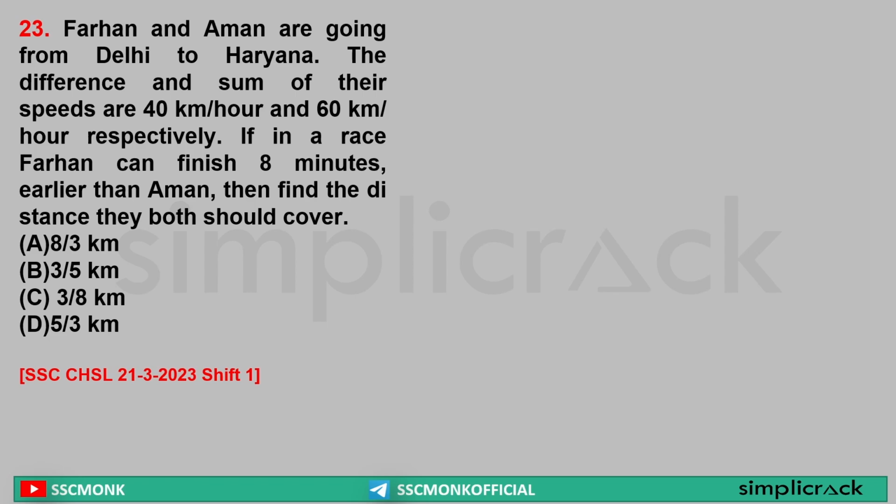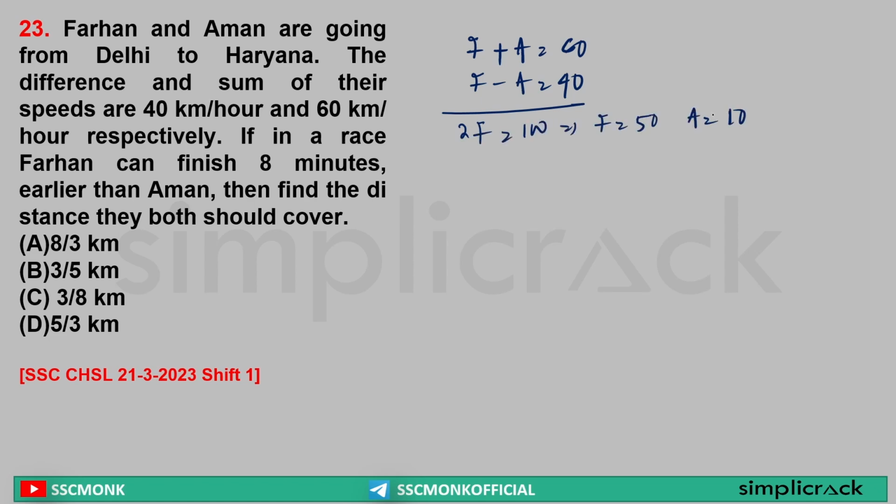Now basic. Let's say Farhan's speed is F, Aman's speed is A. So their addition is equal to 60. Their subtraction, the difference, is equal to 40. Sir, if I add both, 2 times F is equal to 100. So Farhan's speed is equal to 50. So Aman's speed is definitely 10. Clear? Basic thing?